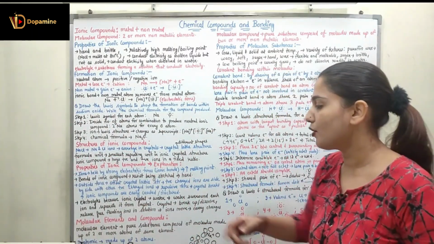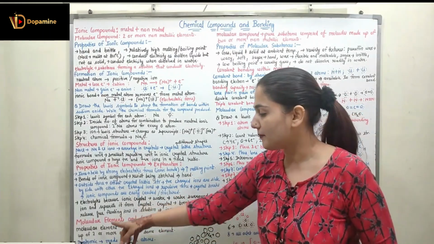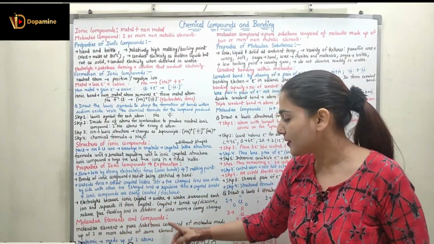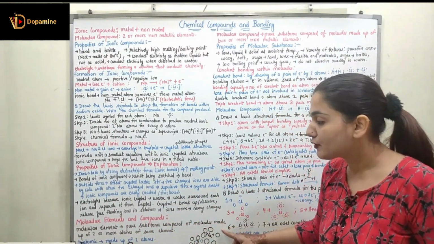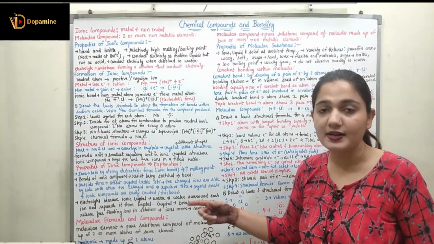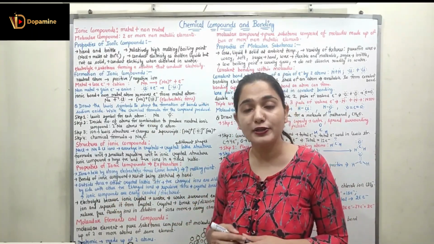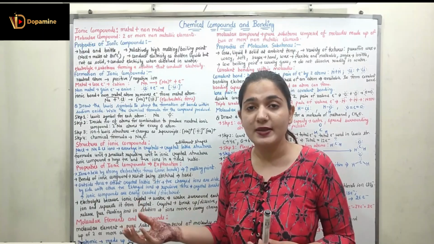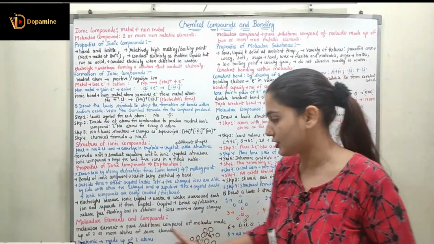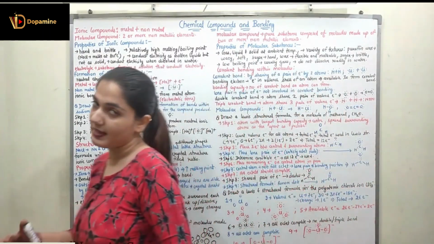Now coming to the molecular elements and compounds. We have understood the ionic compounds in detail. Coming to the molecular elements, as I have already told you, molecular elements are pure substances composed of molecules made up of two or more atoms of the same element. A molecule can have two atoms of the same element, like the O2 molecule, or more than two atoms of the same element, like ozone, which is O3. Here we have three atoms of oxygen in one molecule. Diatomic is made up of two atoms only, like O2.